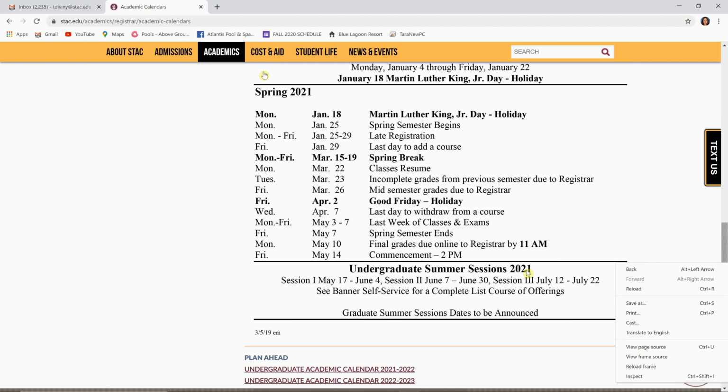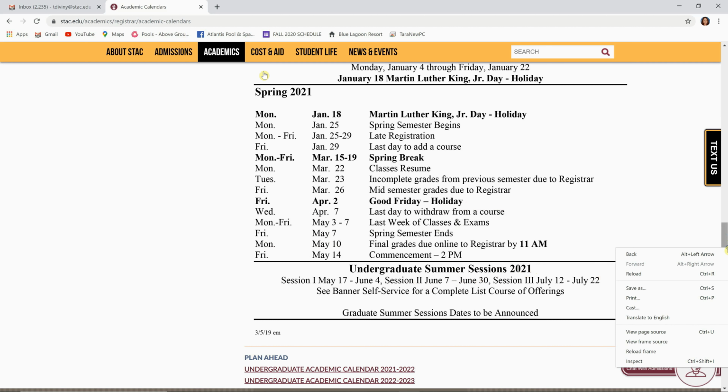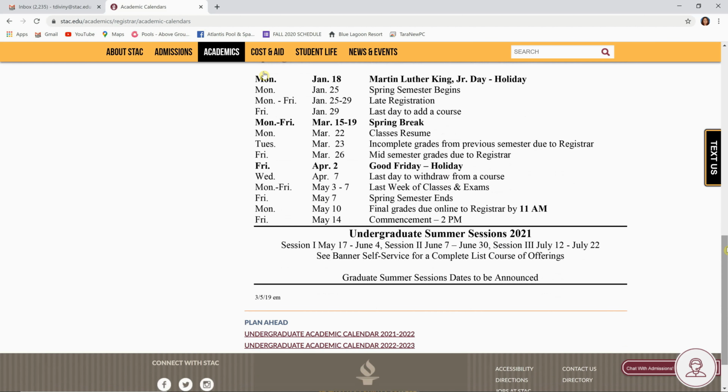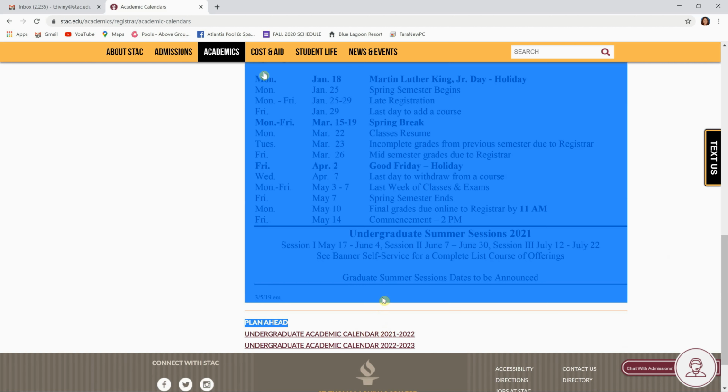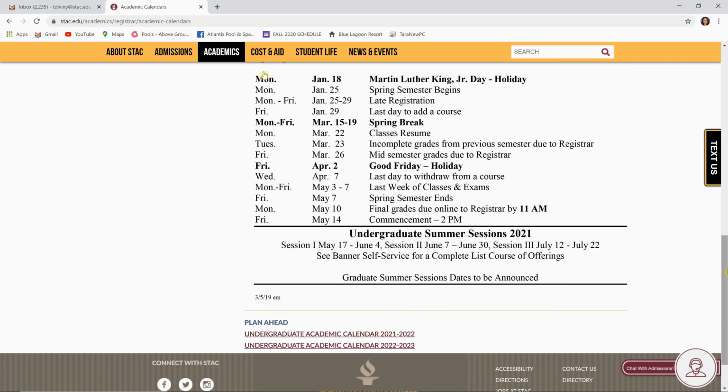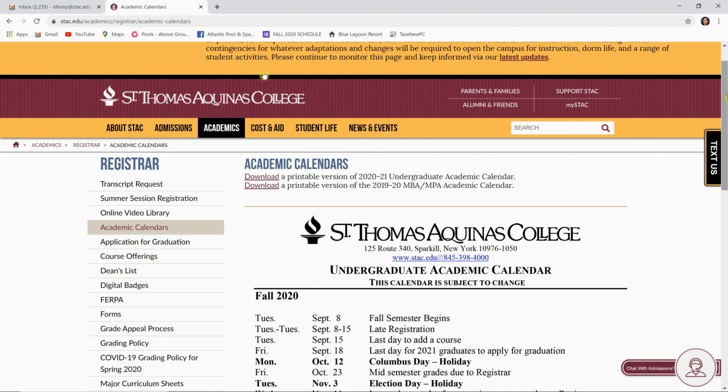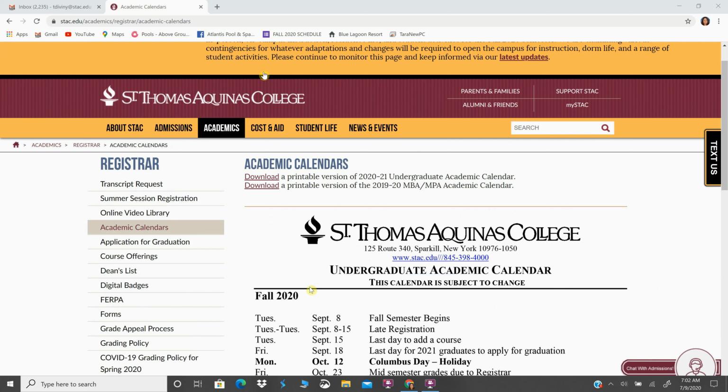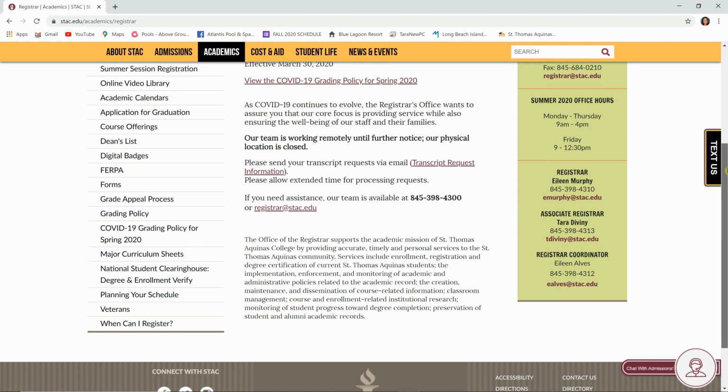We also have listed here some undergraduate summer sessions, so those are listed here as well so you can get an idea of when those will be offered. If you are a planner and you'd like to plan ahead, we also have your undergraduate academic calendars for 2021 to 2022, as well as 2022 to 2023. This academic calendar really provides all the important dates that you should know and that you should follow for the whole academic year. We definitely feel that it's important that you're aware of the calendar and that you follow it so you don't miss out on any important dates.